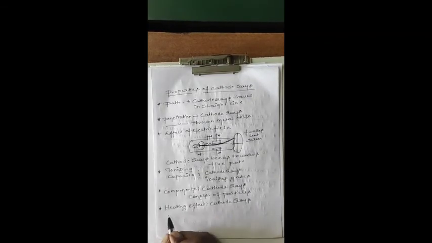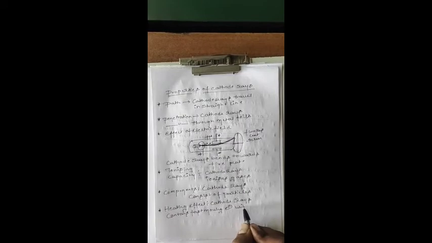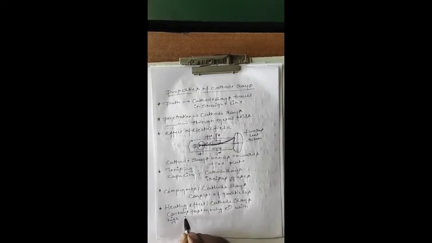Then we will write: cathode rays contain fast moving electrons with high kinetic energy, which when they strike on a material, show heating effect or effect of heating.